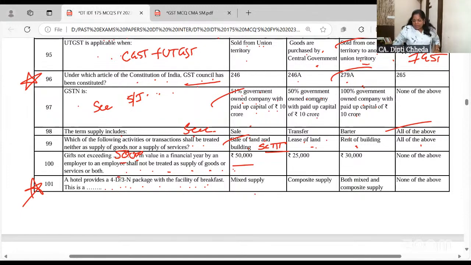Now, what is composite supply? Composite supply is where something is given complimentary, like breakfast here. But the main purpose of booking the hotel is not breakfast, breakfast is complimentary. It's the stay. So what is the major thing here? The stay. Whatever is the rate of GST on the stay, that you will charge. So it's a composite supply.